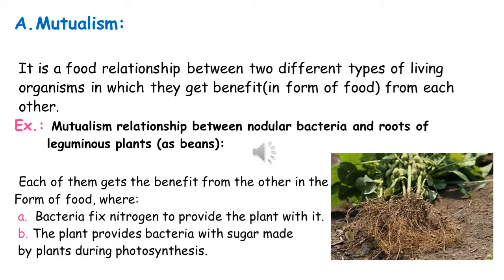Example: mutualism relationship between nodular bacteria and roots of leguminous plants such as beans. Each of them gets the benefit from the other in the form of food, where bacteria fix nitrogen to provide the plant with it, and the plant provides bacteria with sugar made by plants during the photosynthesis process.